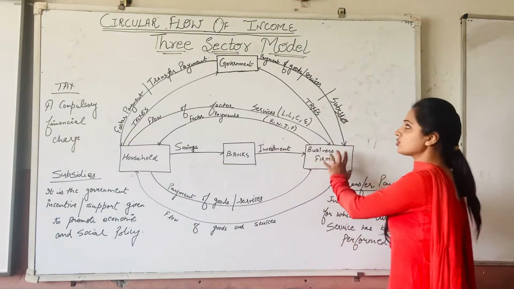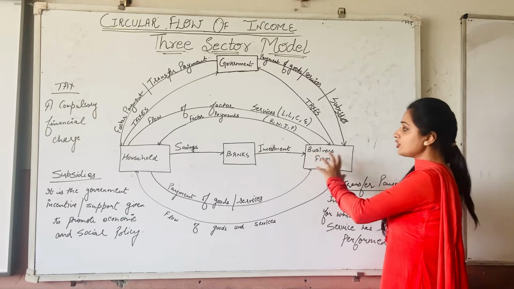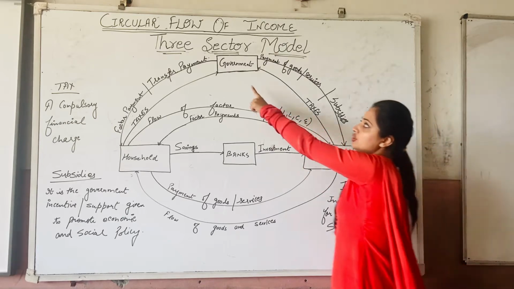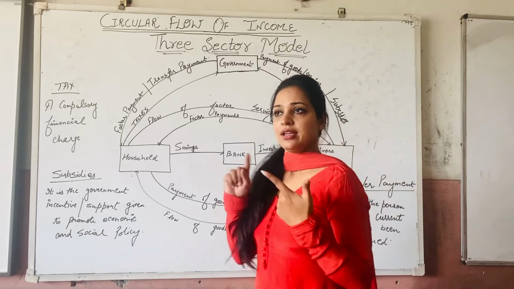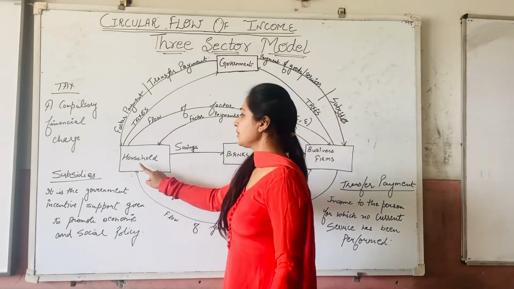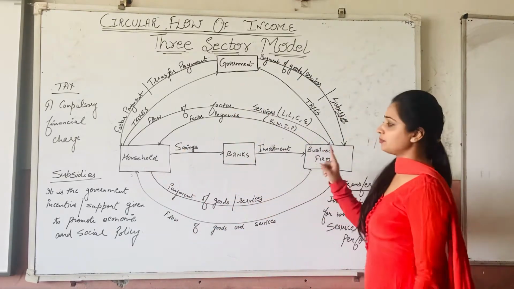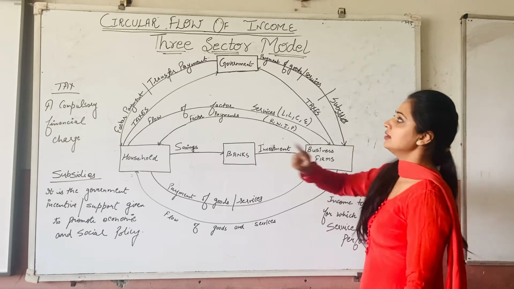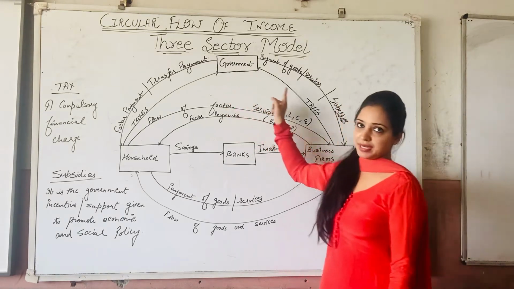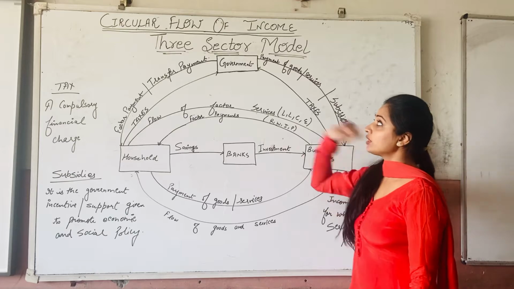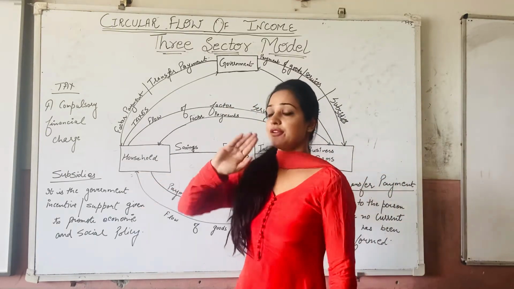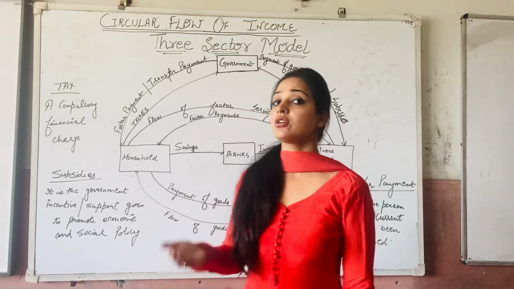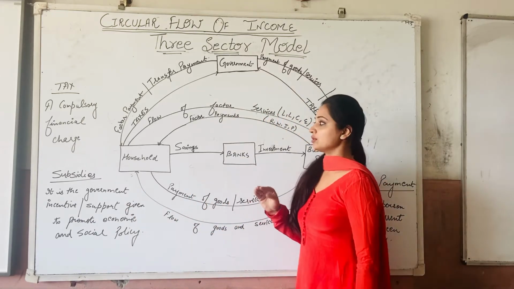Here we see business organizations are there. They too have to pay the taxes to the government. So the first thing that we are discussing is that whether it is the household sector or the business sector, both of them have to pay the taxes to the government, right? Now, what does the government need to pay to the households? The important question is, if we are paying taxes to the government, what is the government paying to the households?